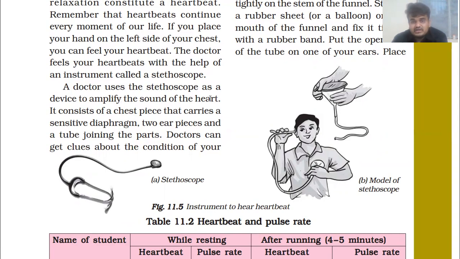The sound of the heart is the heartbeat only. These are the earpieces, this is the chest piece, and this is the tube which joins both of these parts.